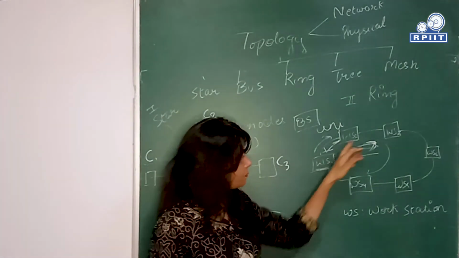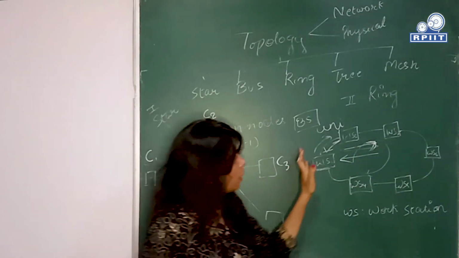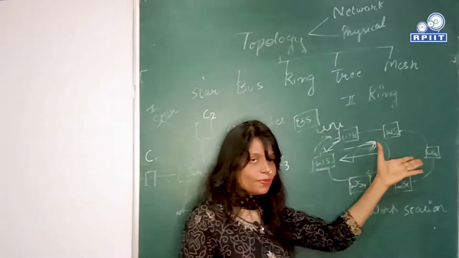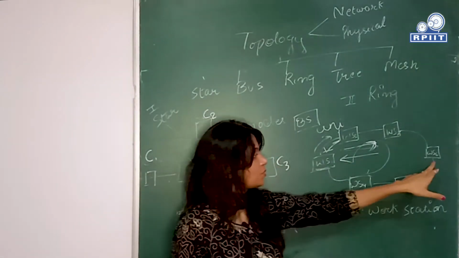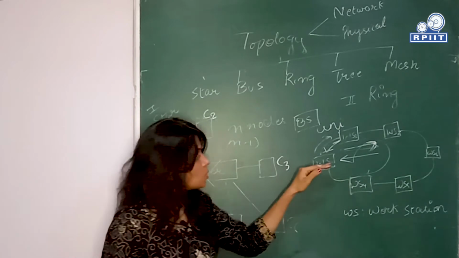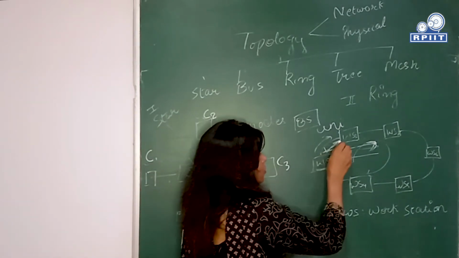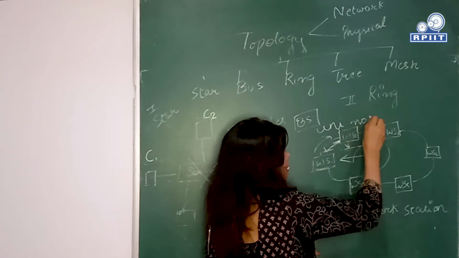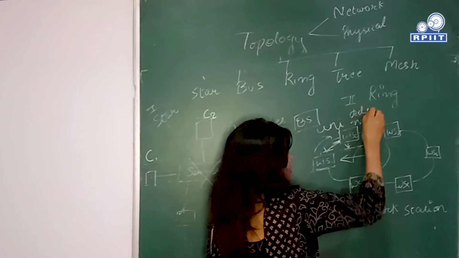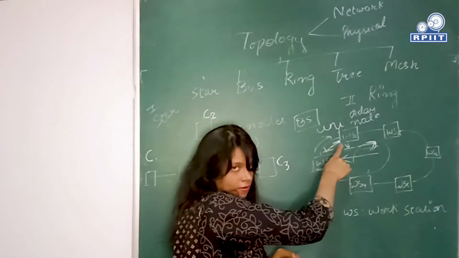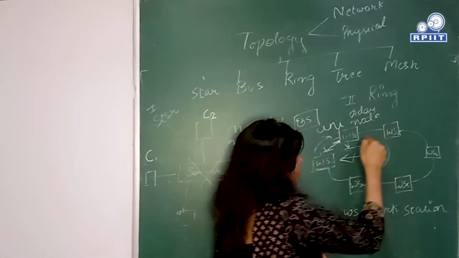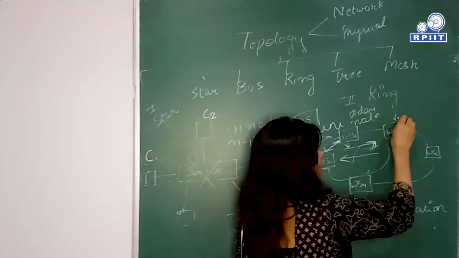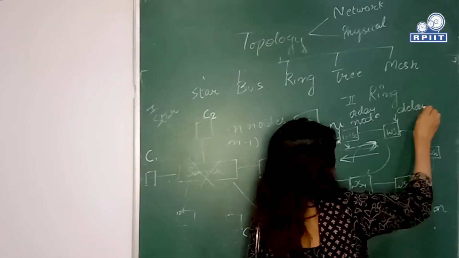Another drawback is a delay. Like you need to transmit data from workstation 1 to workstation 6. The data will first be transmitted to workstation 2, so some delay is there at workstation 2, right? Then the data is transmitted from workstation 2 to workstation 3, so some delay is again there at workstation 3.